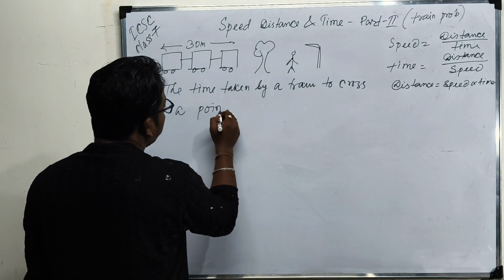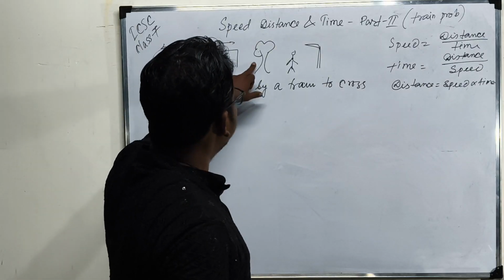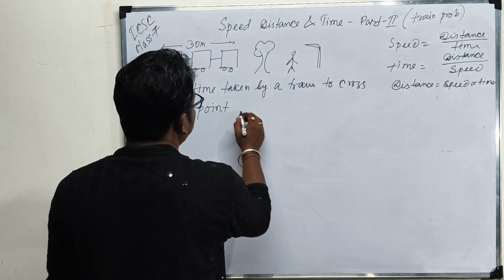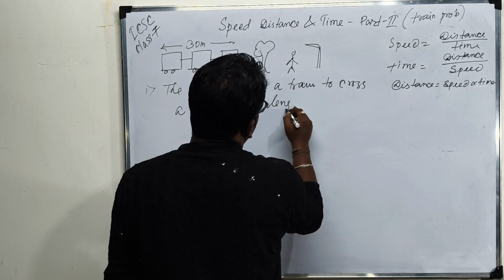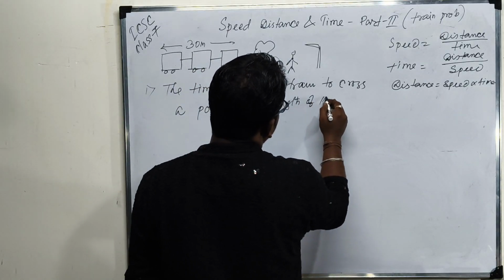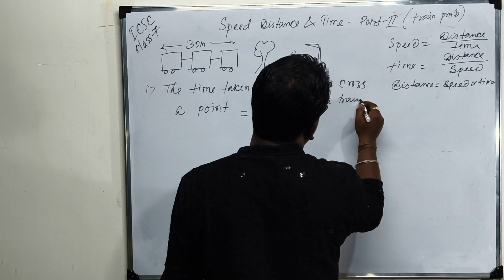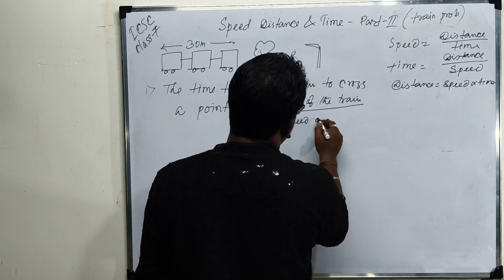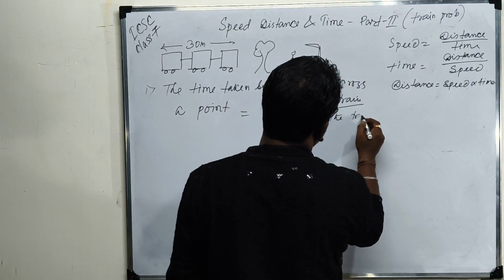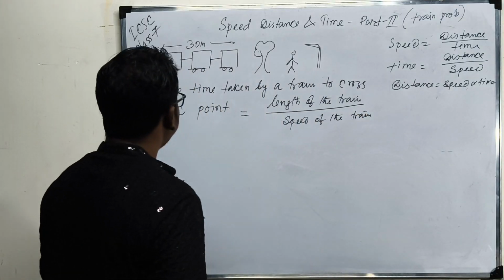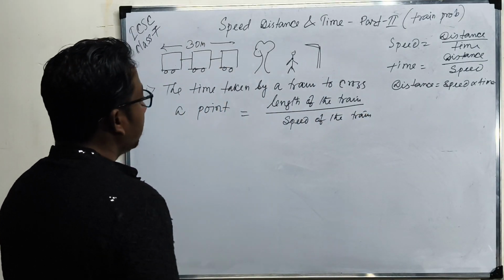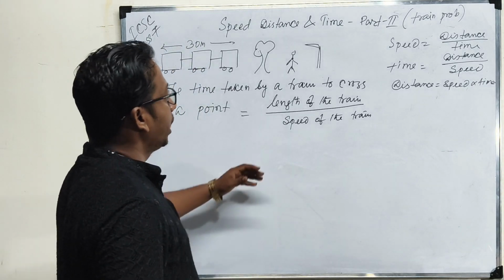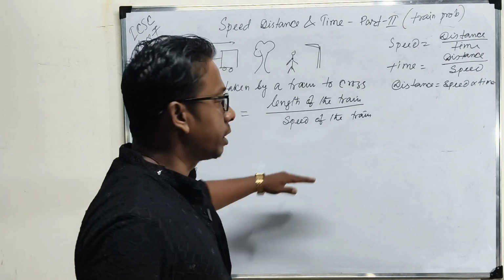A point means maybe a tree, maybe a person, maybe a pole. That means length of the train divided by speed of the train. Clear? The time taken by a train to cross a point means length of the train divided by speed of the train.